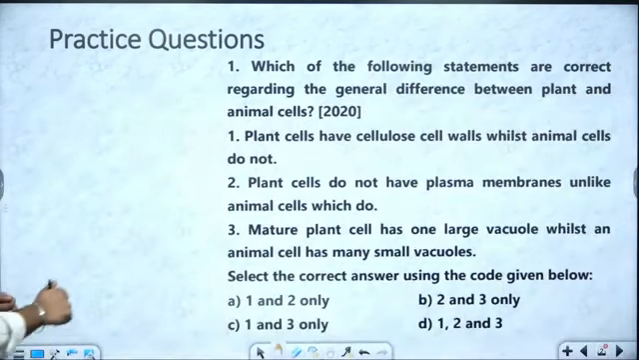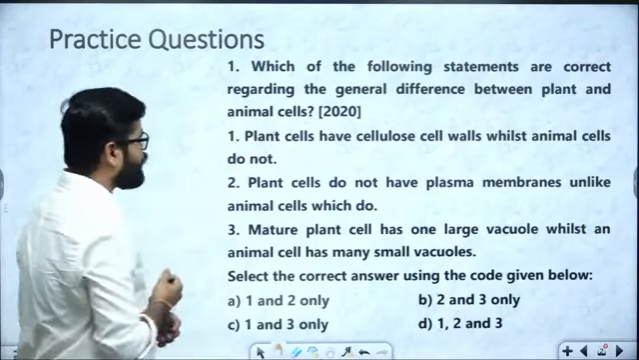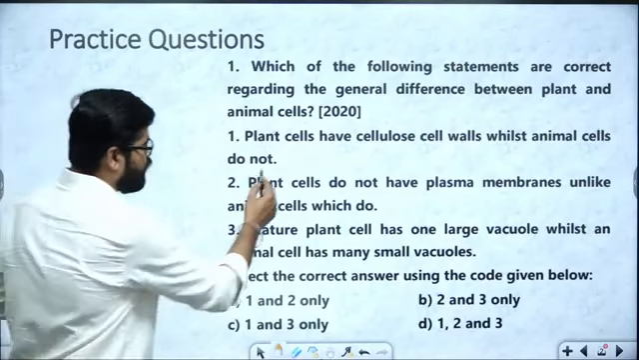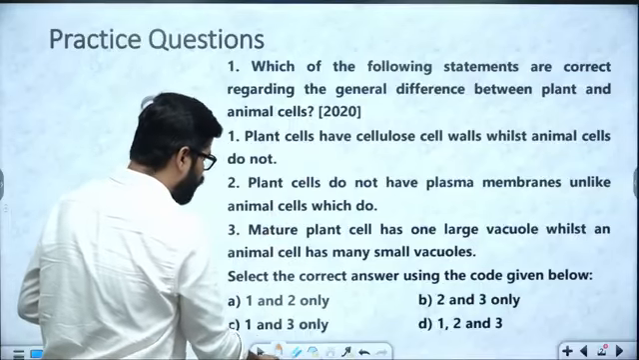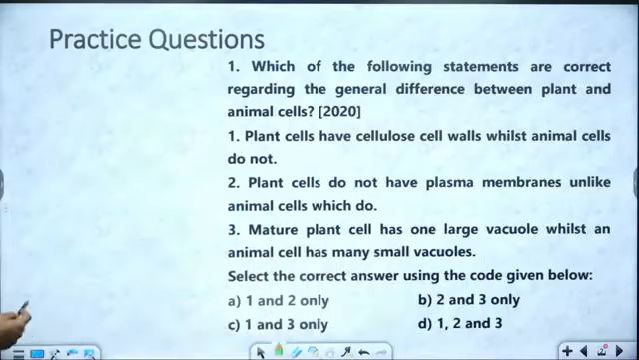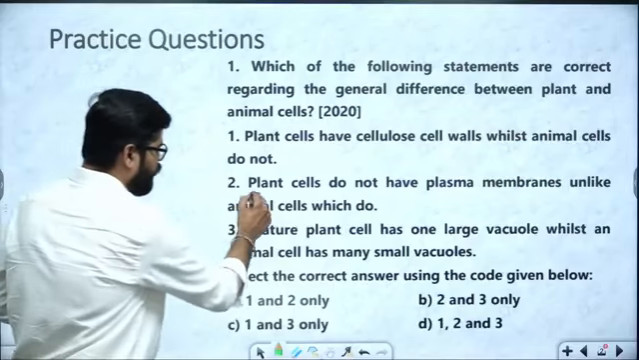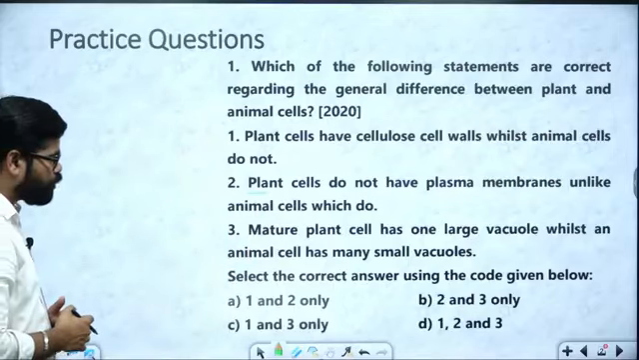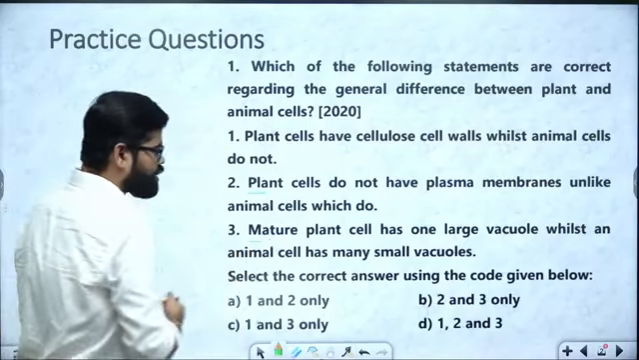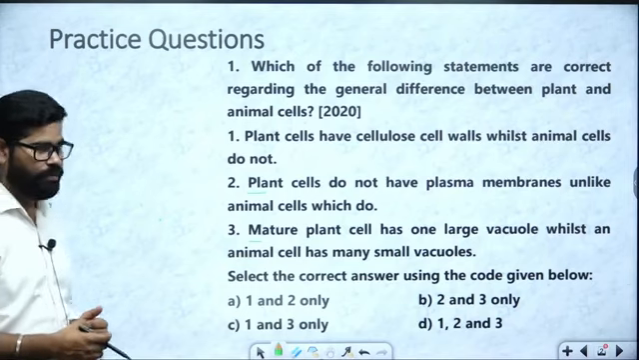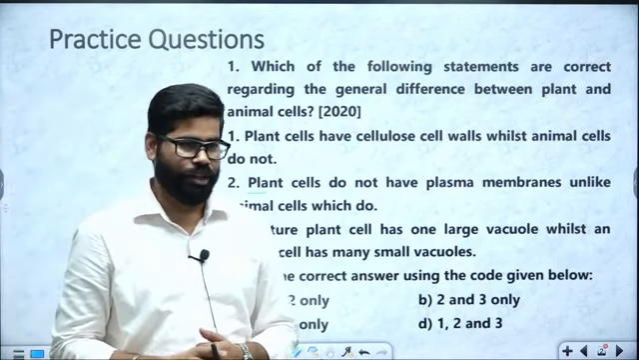First question is this: which of the following statements are correct regarding the general difference between plant and animal cells? Plant cells have cellulose cell wall, while animal cell doesn't. Plant cells do not have plasma membrane, unlike animal cells which do. Mature plant cell has one large vacuole, while an animal cell has many small vacuoles. C option.